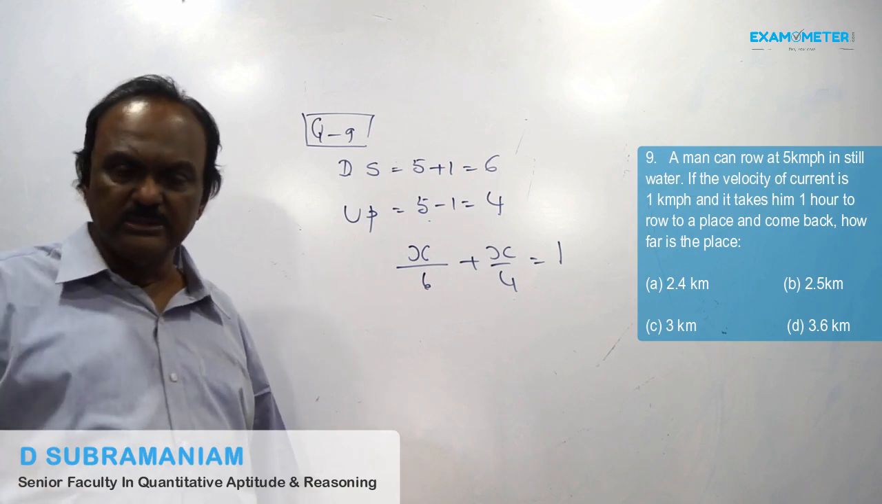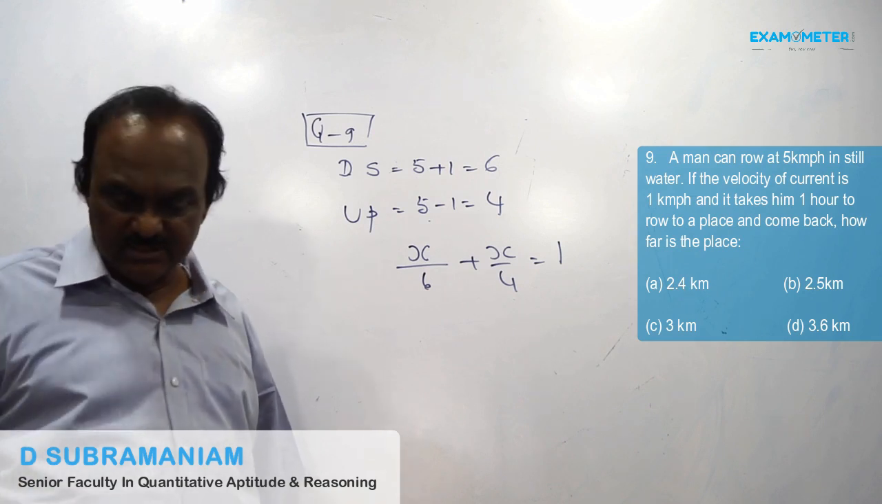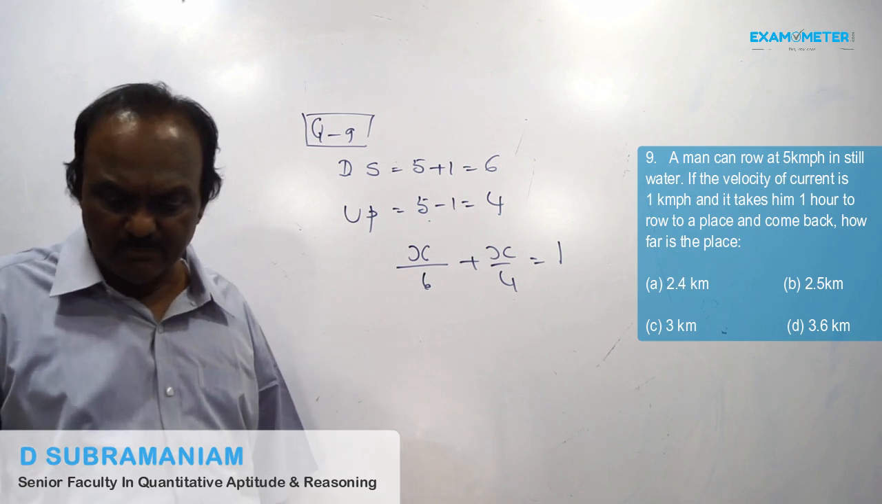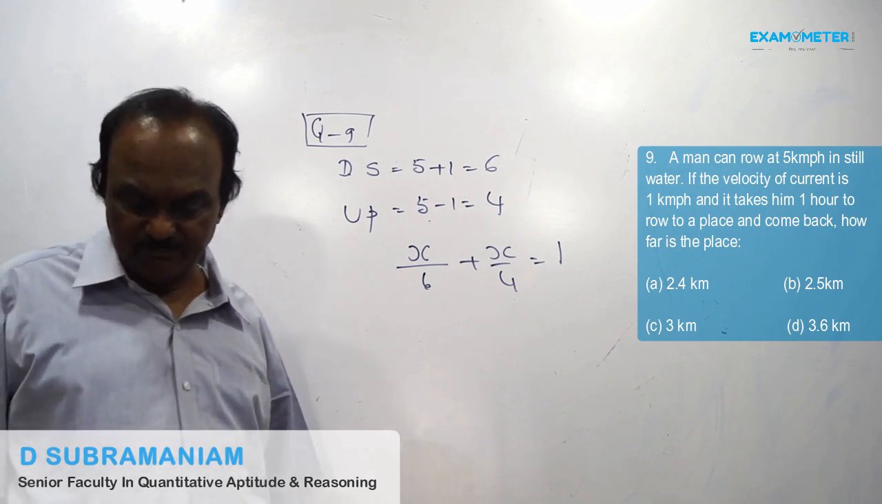How far? That means we have to find out the distance. So the answer is 2.4 km. That is multiple choice A.